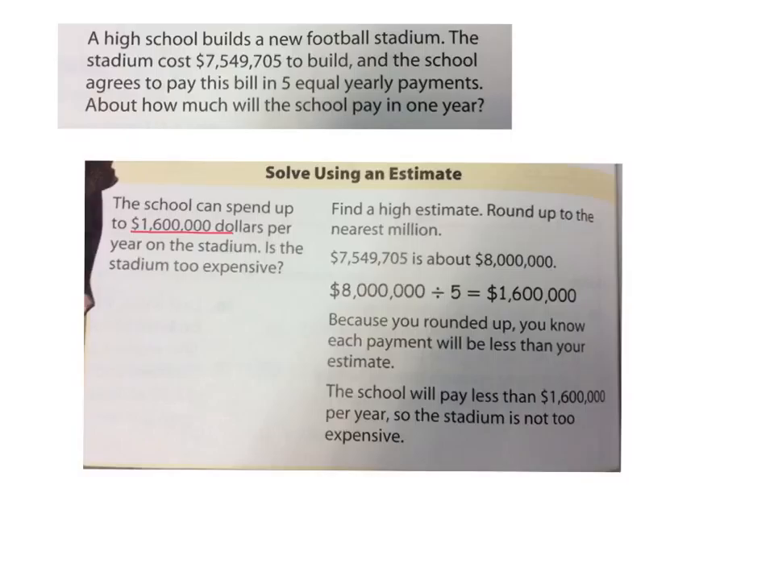Very good. So let's round up to the nearest million. 7,549,705 rounded up to the next million is about $8 million, right? $8 million divided by 5 is $1,600,000 each year. Because you rounded up, you know each payment will be less. The actual payment will be less than $1,600,000. Do we have enough to buy that football stadium? Yes. The school will pay less than $1,600,000 per year, so the stadium is not too expensive.